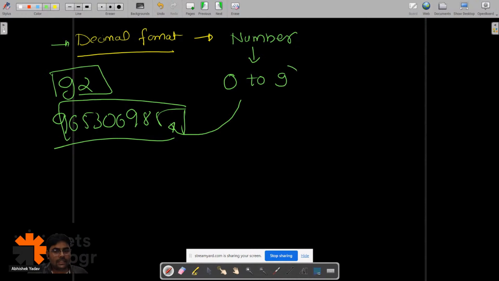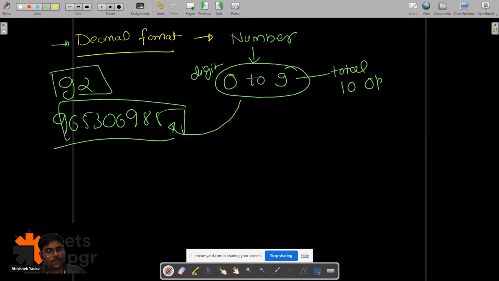Since we have only how many options? We have total 10 options available to construct a number using these digits, that is from 0 to 9. How many options are available? Total 10 options are available. So the base of this number is what? 10. Everyone is clear till this point? What is this decimal format number?